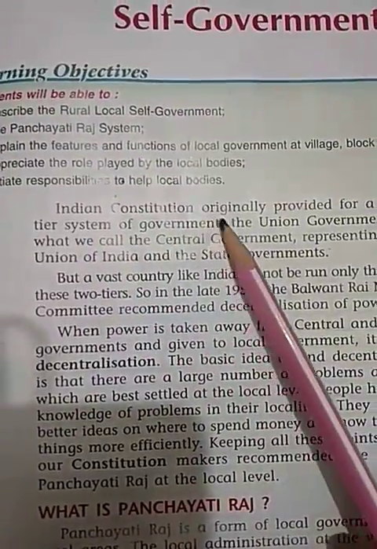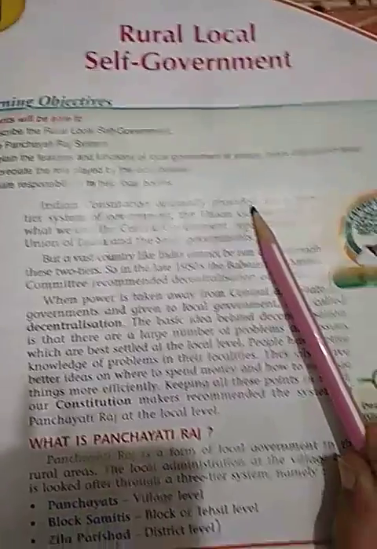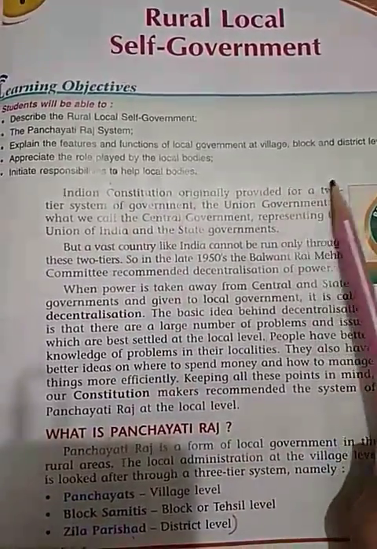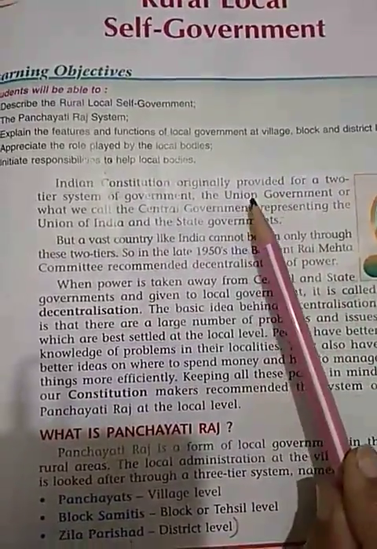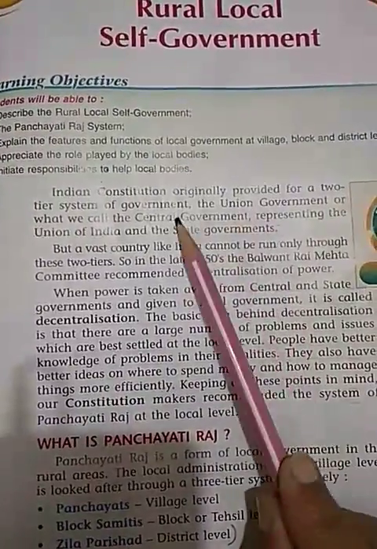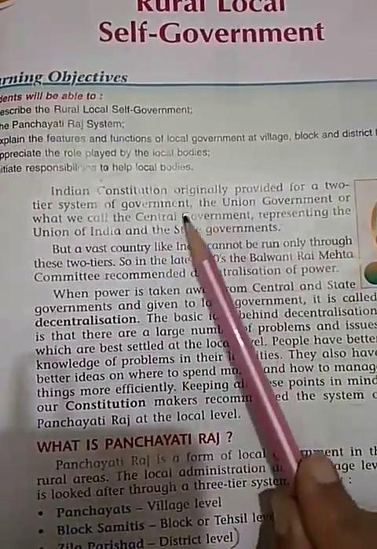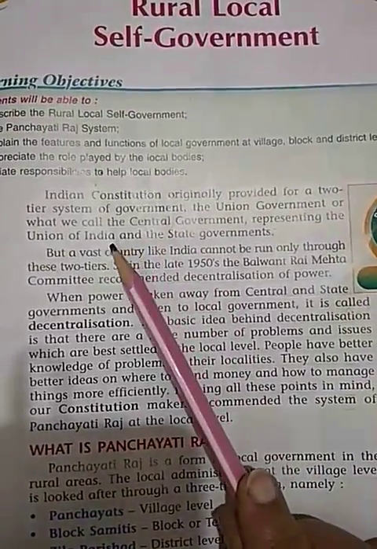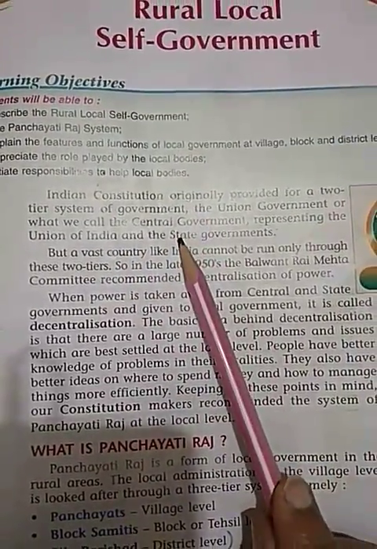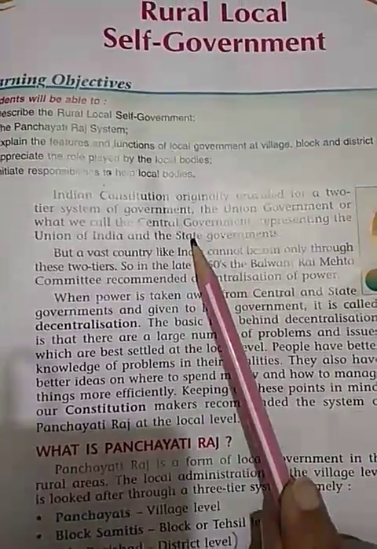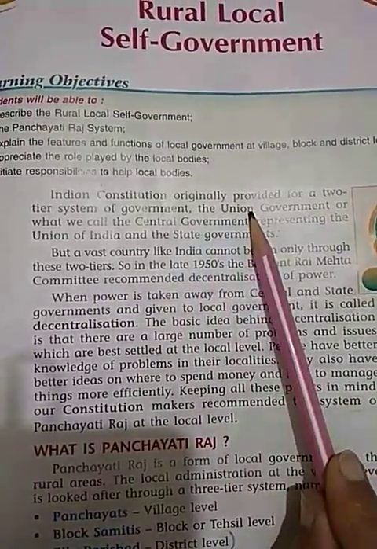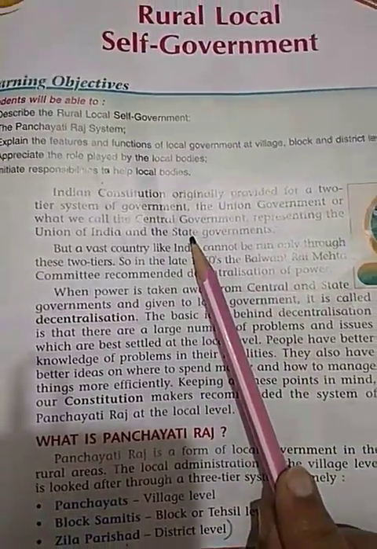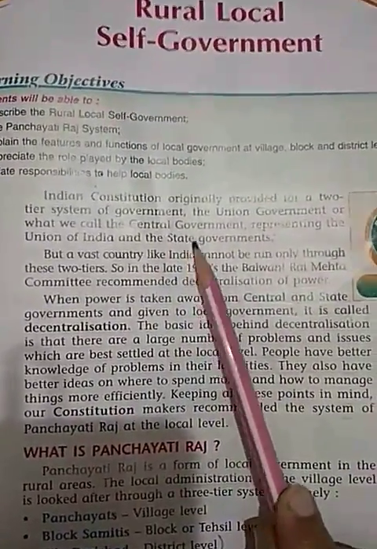Indian Constitution originally provided for a two-tier system of government. That two-tier system was, one, the union government, which was for the entire country and was also known as the central government. And the second tier was the state government. So, central or union government for the entire country, and state governments for each and every particular state.